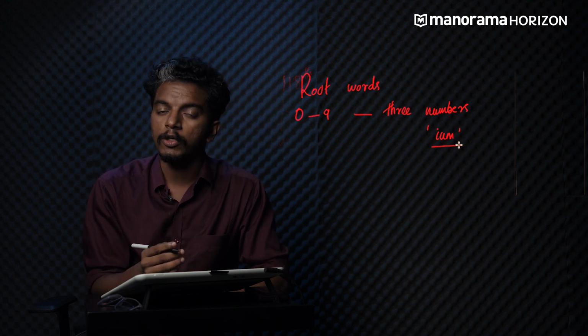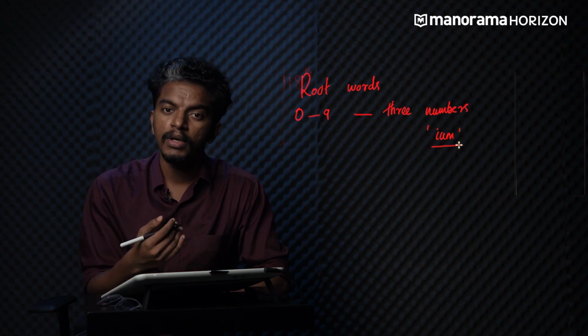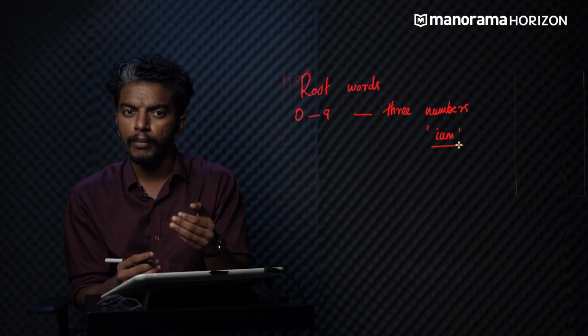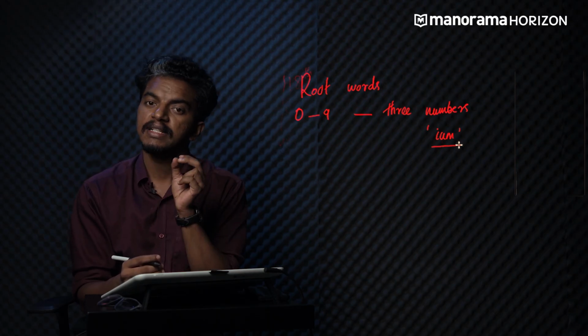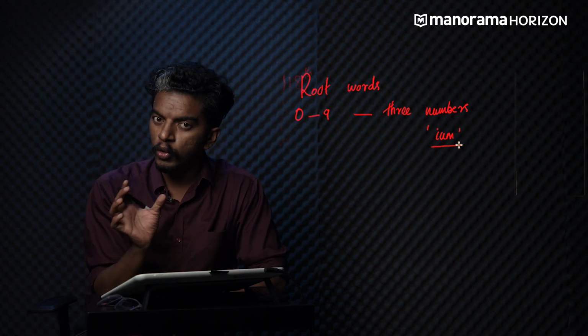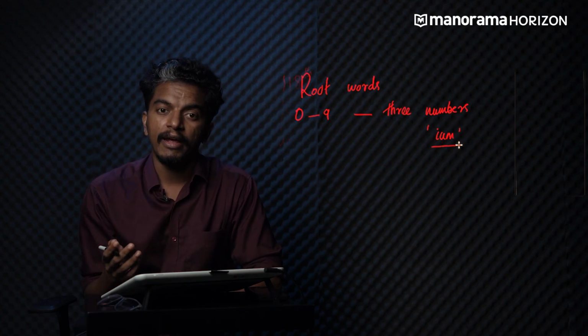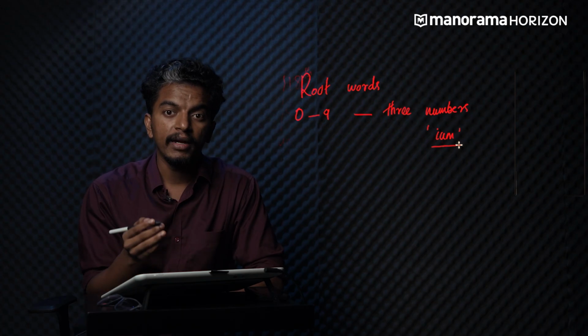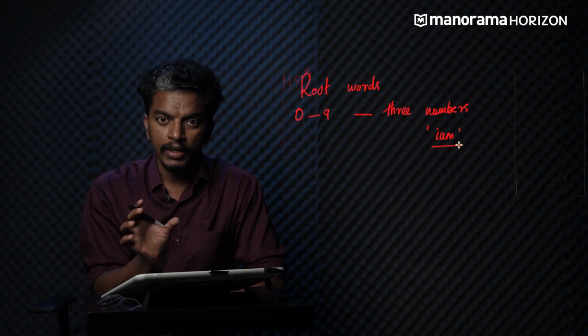For 1, it will be un, which corresponds to the symbol U. Whatever the root word for that particular number, take the first letter of that root word and use it as the symbol. So almost all the symbols will have 3 letters. For example, 101 will have U, N, U, which corresponds to un, nil, un, ium.